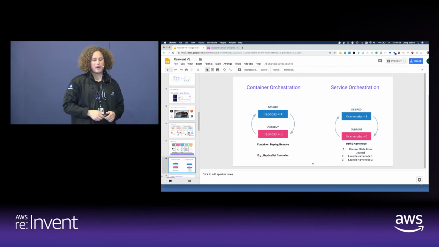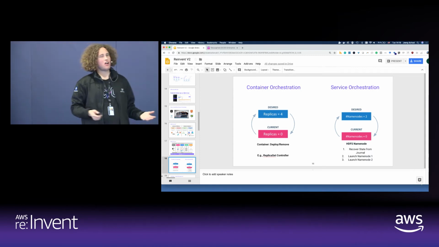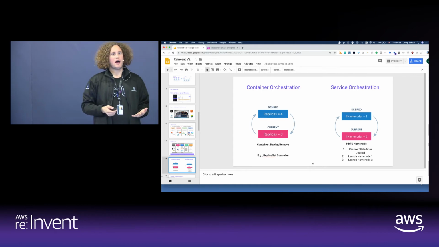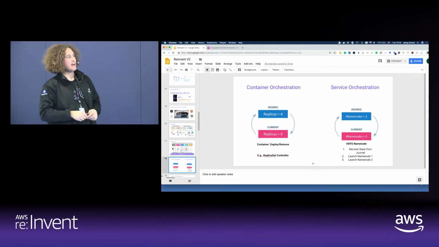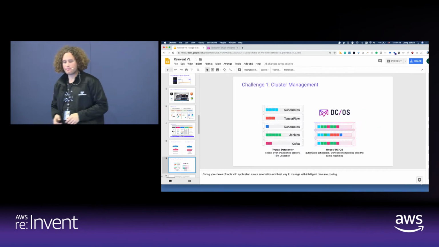And for that, we need a layer to manage all of that, to control all of that. And this is typically a state machine which knows what steps need to be taken to move from my current state to my desired state in this example.